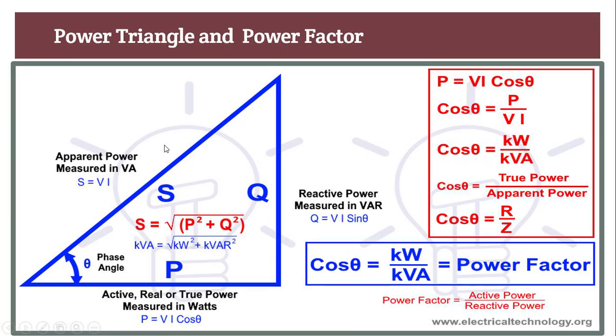This is the overall representation of the power triangle: true power is equal to VI cos phi, reactive power is equal to VI sin theta, and the apparent power is VI. So S is equal to the square root of P squared plus Q squared, and the new definition of power factor is true power upon apparent power.